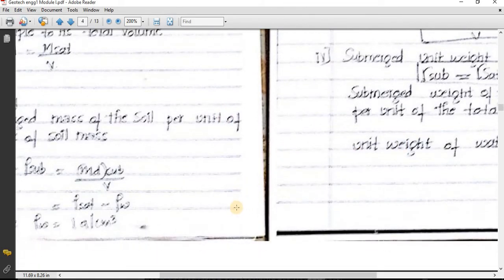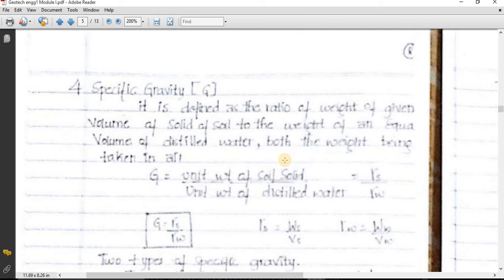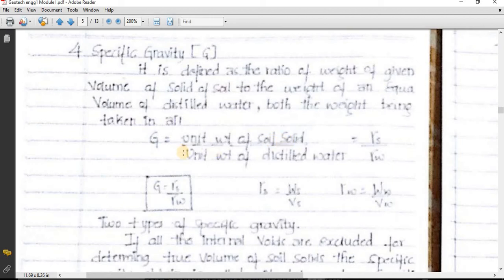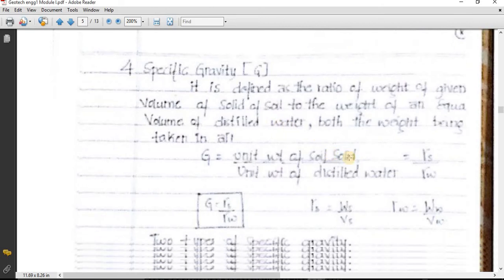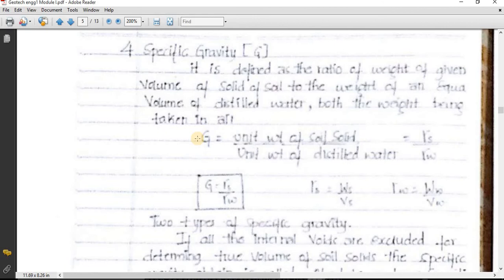We will move further. Next, specific gravity. It is also a very important term. It is defined as ratio of weight of given volume of soil solids to the weight of equal amount of distilled water. So weight of soil solids divided by weight of equal amount of distilled water, that is mu S divided by mu W. Mu S means weight of soil solids divided by weight of equal amount of water. That is said as G.